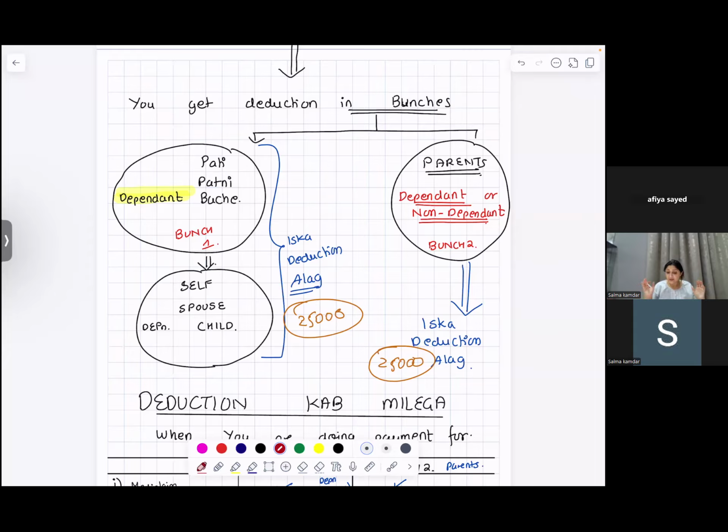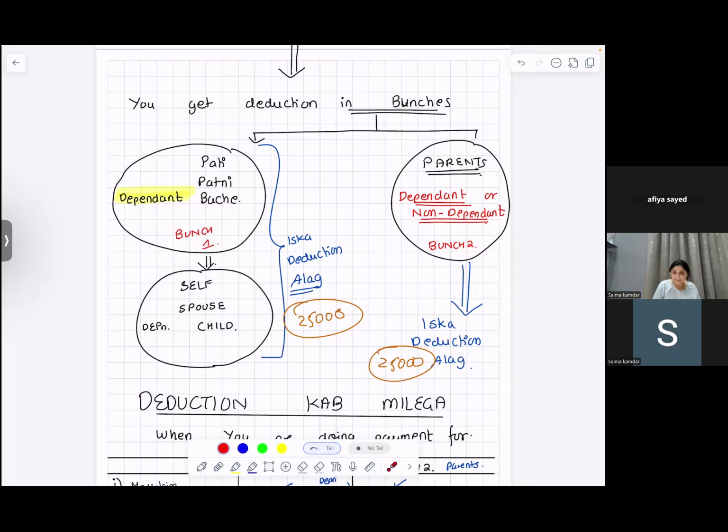Bunch two is you're doing it for your parents, dependent or non-dependent. You get another 25,000. For preventive health checkup, you get an extra 5,000. So the total is 55,000.